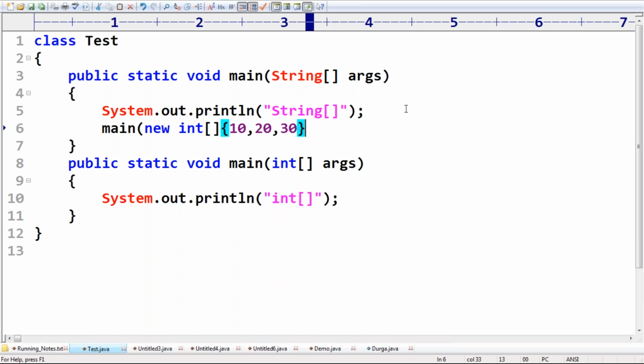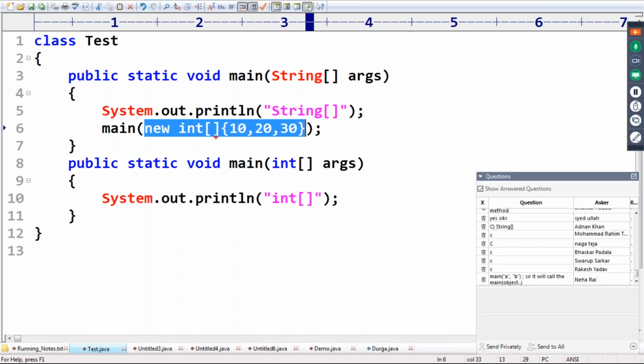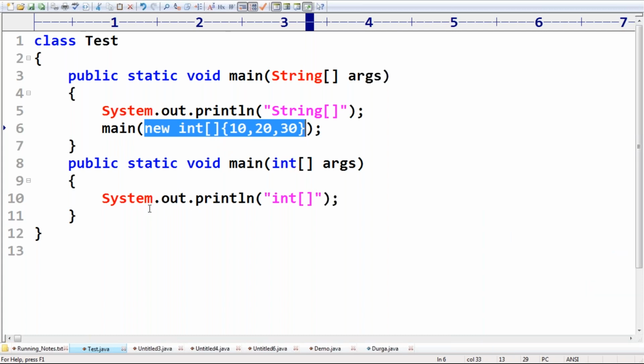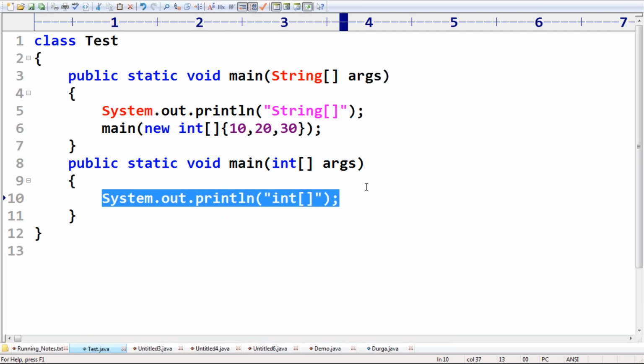This is the int array argument. If I call like this, then this main method also gets its chance.